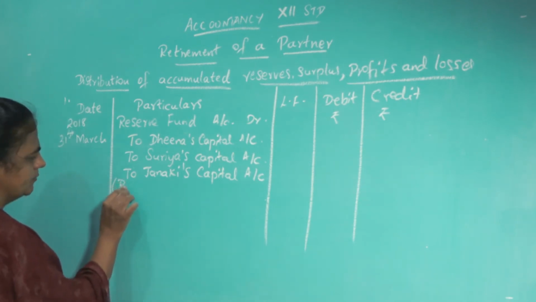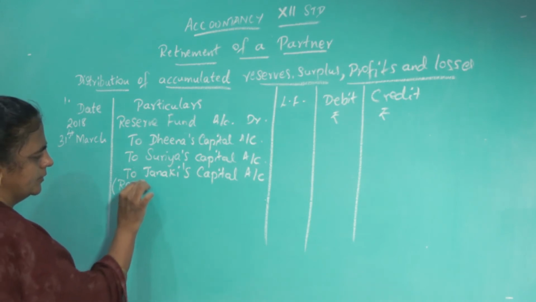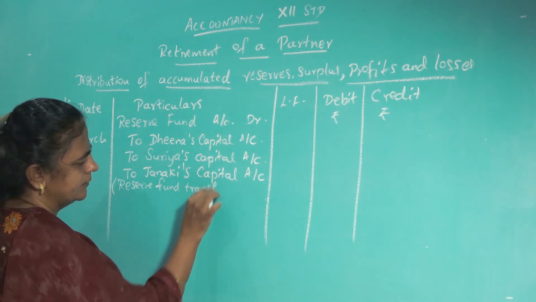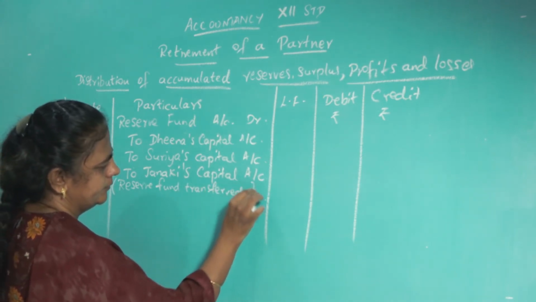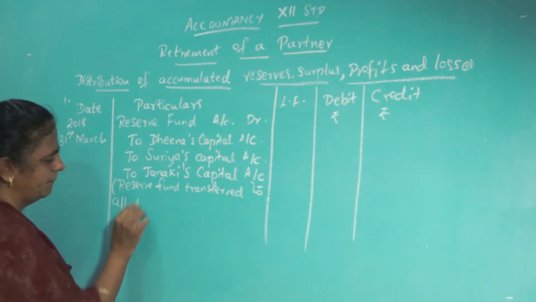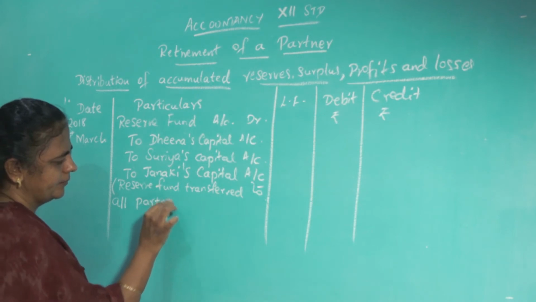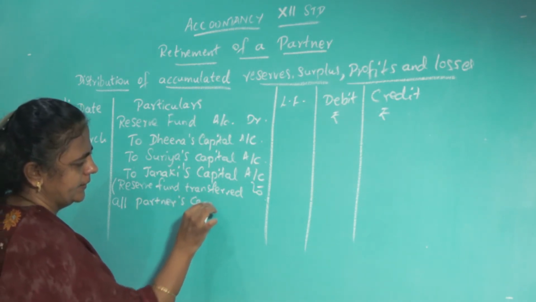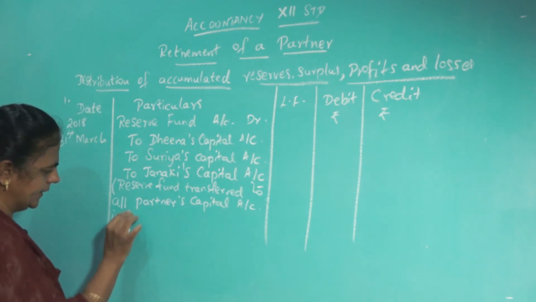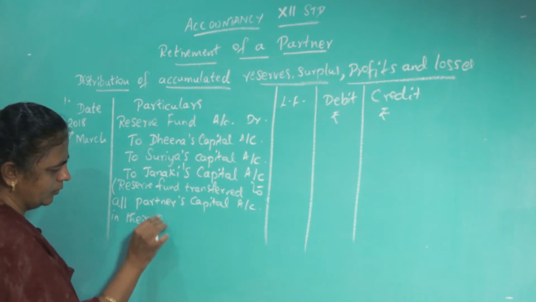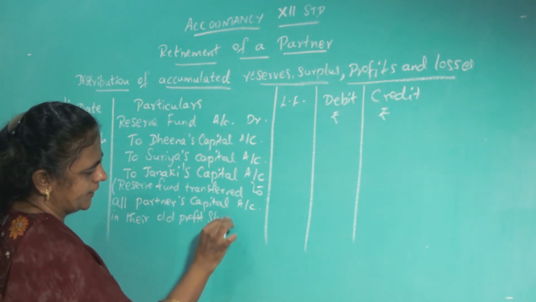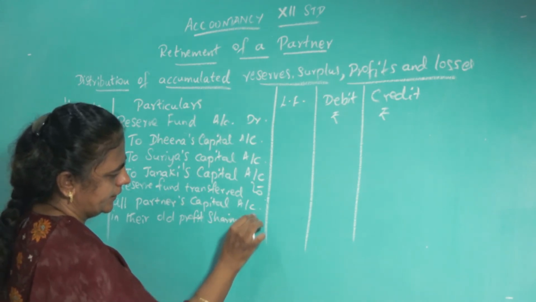Reserve fund transferred to all, use the word all here, all partners' capital account in their old profit sharing ratio.